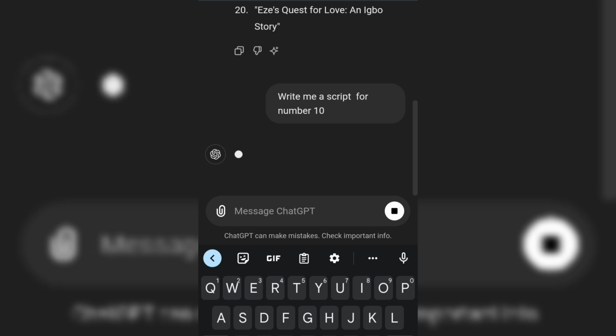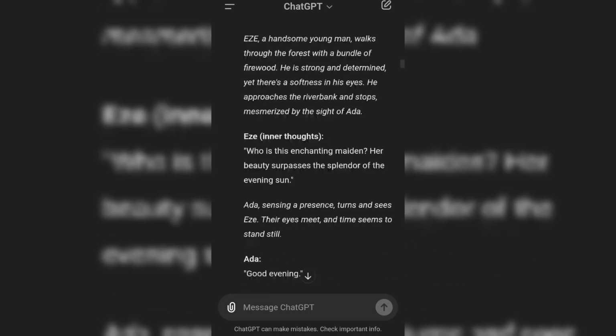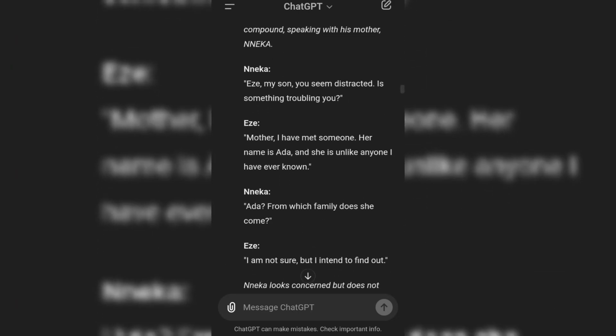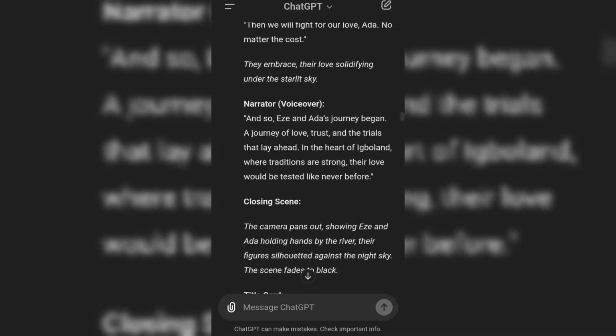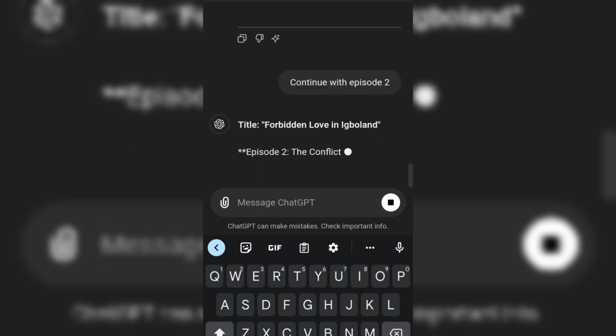There is no specific format or prompt to use on ChatGPT. Just ask ChatGPT what you need it to do for you. Here, ChatGPT has gone ahead to generate a script for us. You can modify or use it exactly as it is. This story looks like a long one, but for the sake of this tutorial, we'll stick with the first episode.